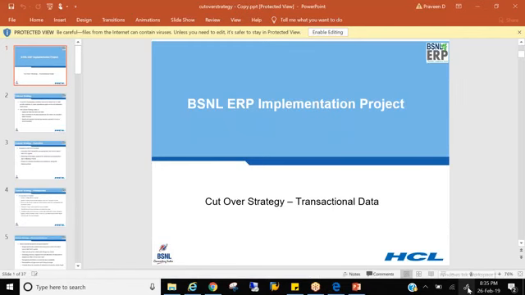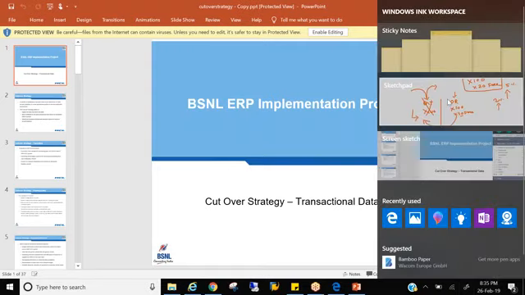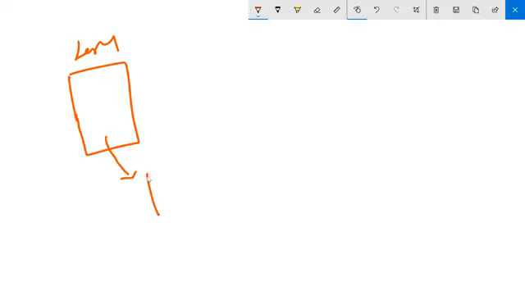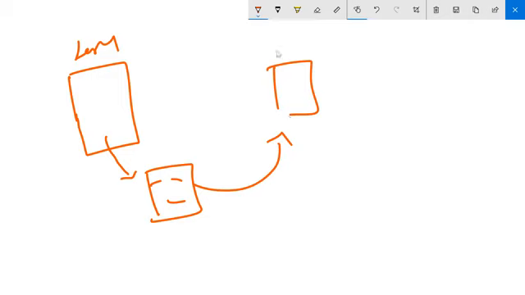Why should we switch off the legacy systems? Because, very important, your core user has downloaded all the data from the legacy system and put it in the Excel sheet, and we are uploading this Excel sheet into SAP.